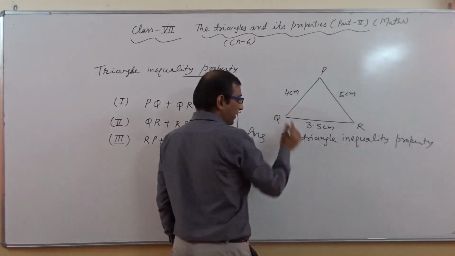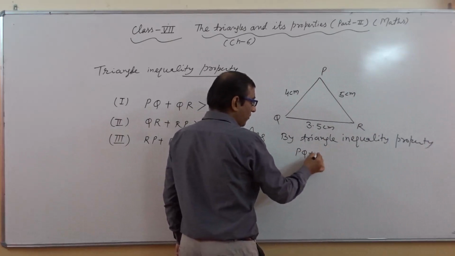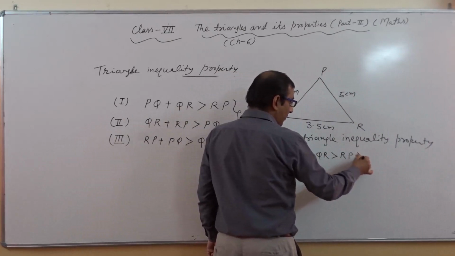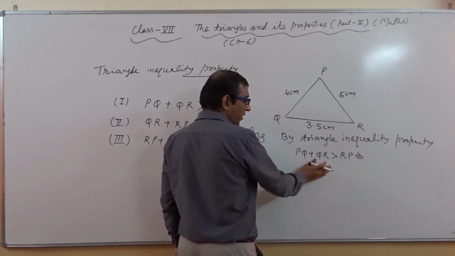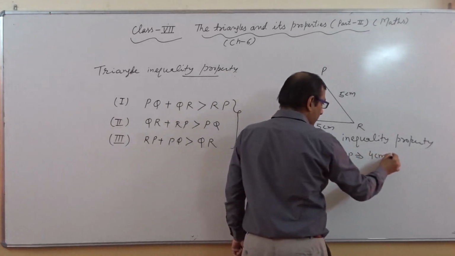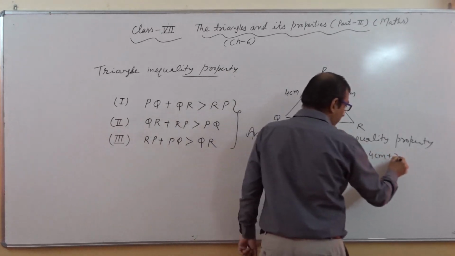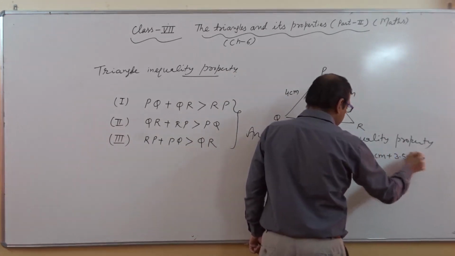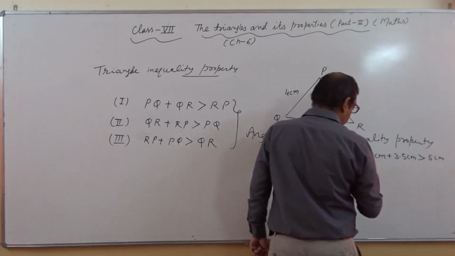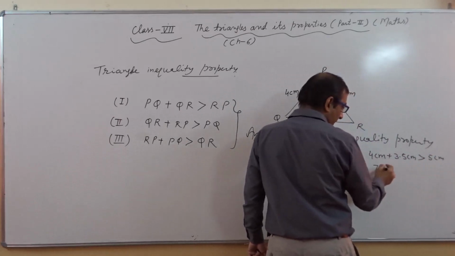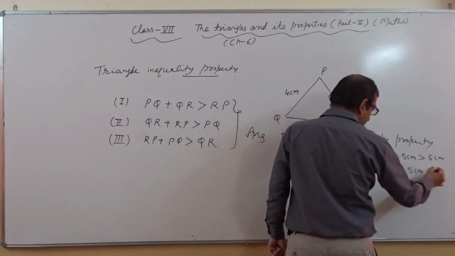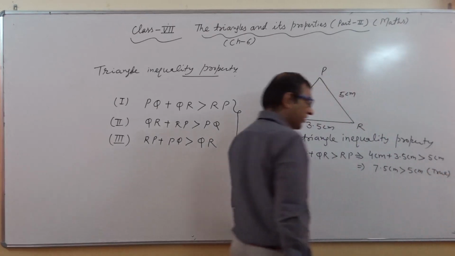First we will take the first case, PQ plus QR is greater than RP. After this, what will we do? We will put in the values of PQ and QR. PQ is 4 centimeter, QR is 3.5 centimeter, and RP is 5 centimeter. So we can say their sum is 7.5 centimeter and it is greater than 5 centimeter. It means this is possible, or it is true.